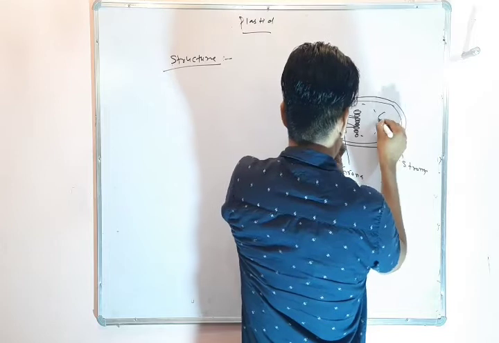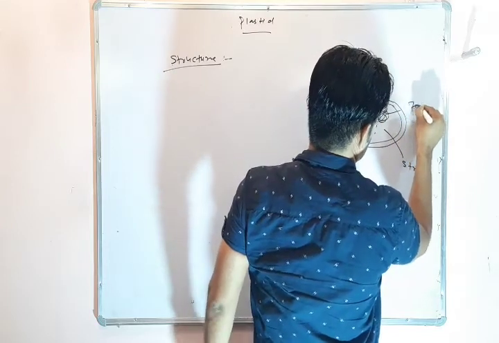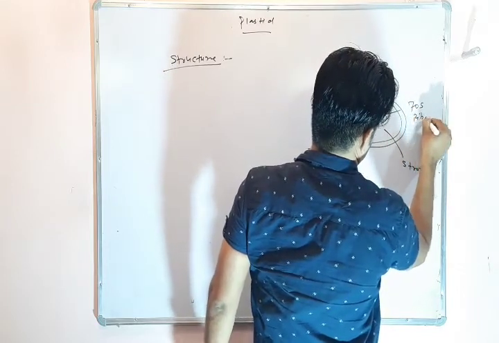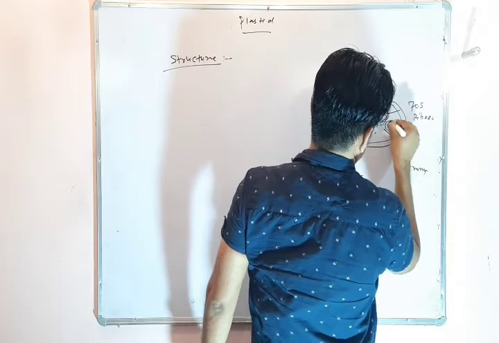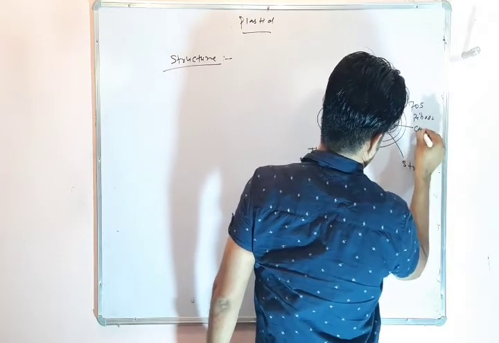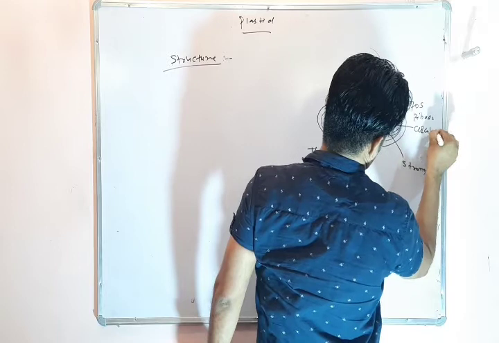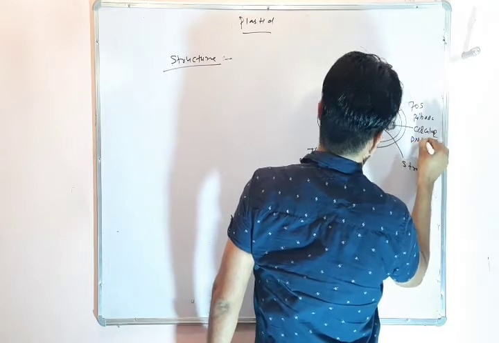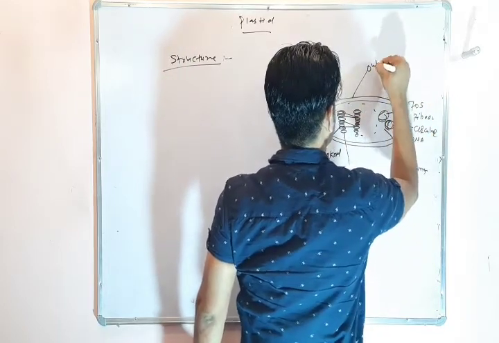Okay, this is 70S ribosome, and this is the circular DNA. This is the outer membrane.